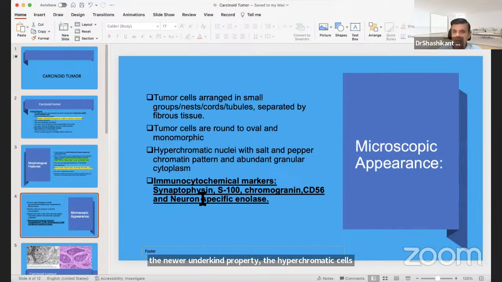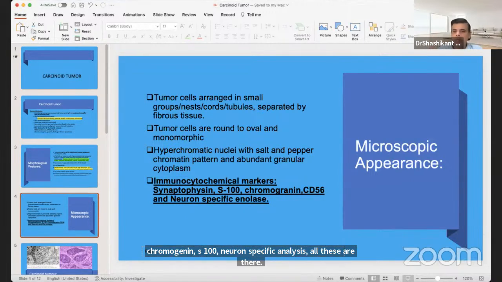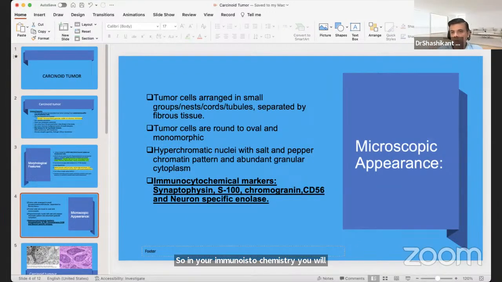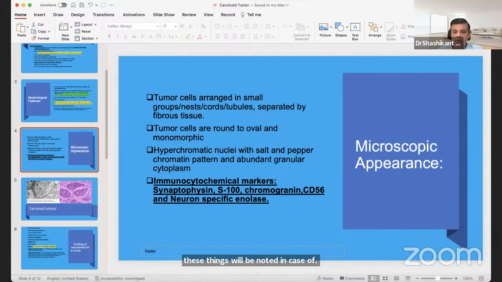Immunohistochemical markers are synaptophysin, chromogranin, S100, and neuron-specific enolase. You will always see these markers in immunohistochemistry, which are seen in all kinds of neuroendocrine tumors.